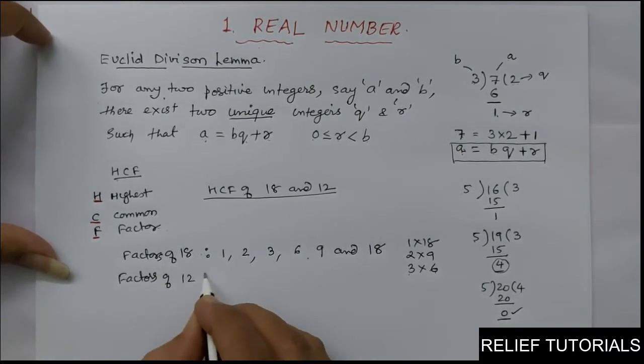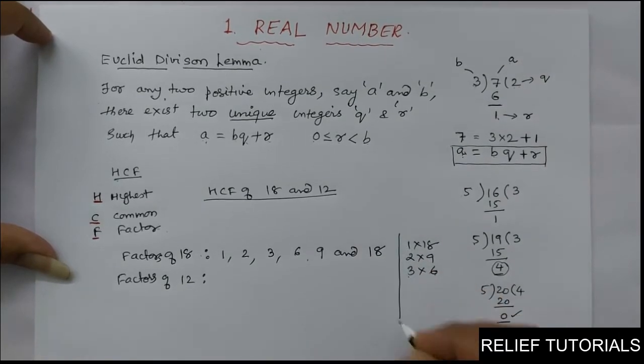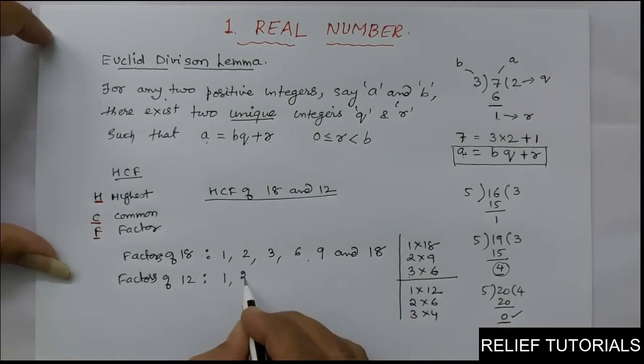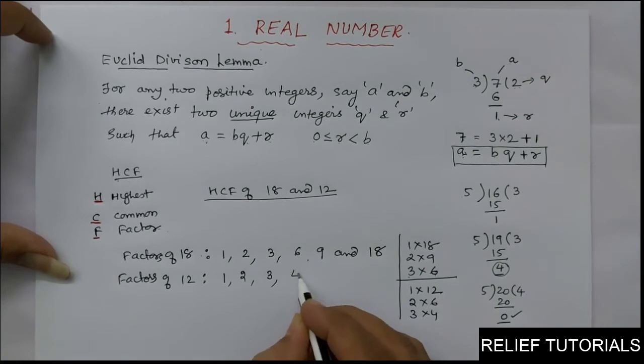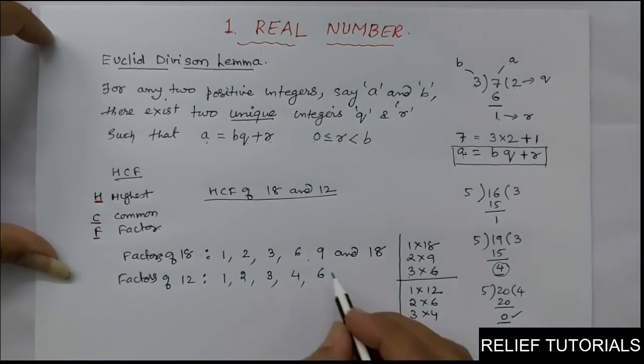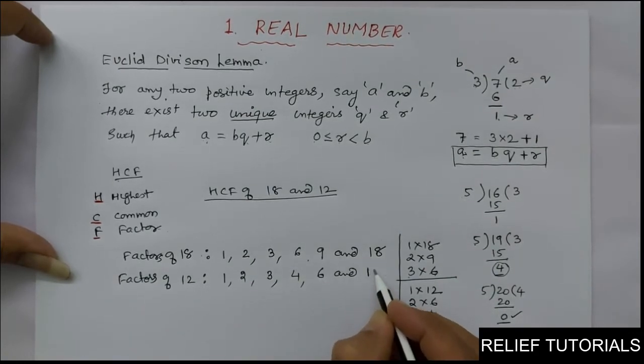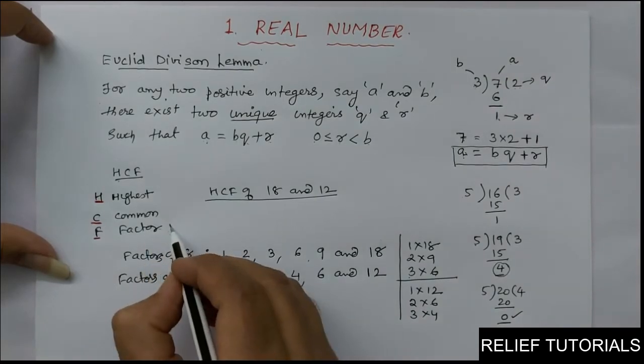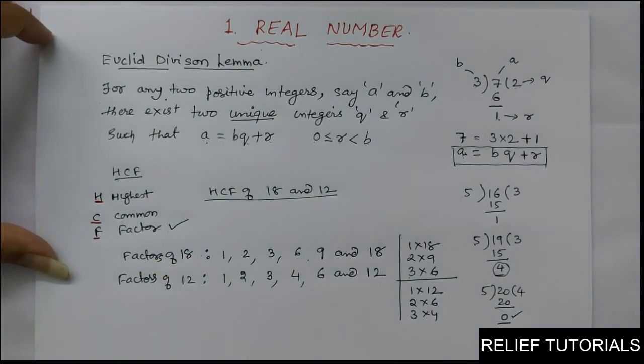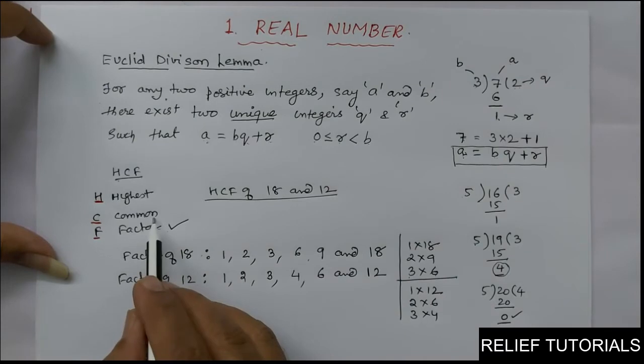Now you will find the factors of 12. So factors of 12 are 1 into 12, 12. 2 6s are 12. Then 3 4s are 12. So the factors are 1, 2, 3, 4, 6 and 12. So first we have to find out the factors. Clear? Then we will go for common factors.